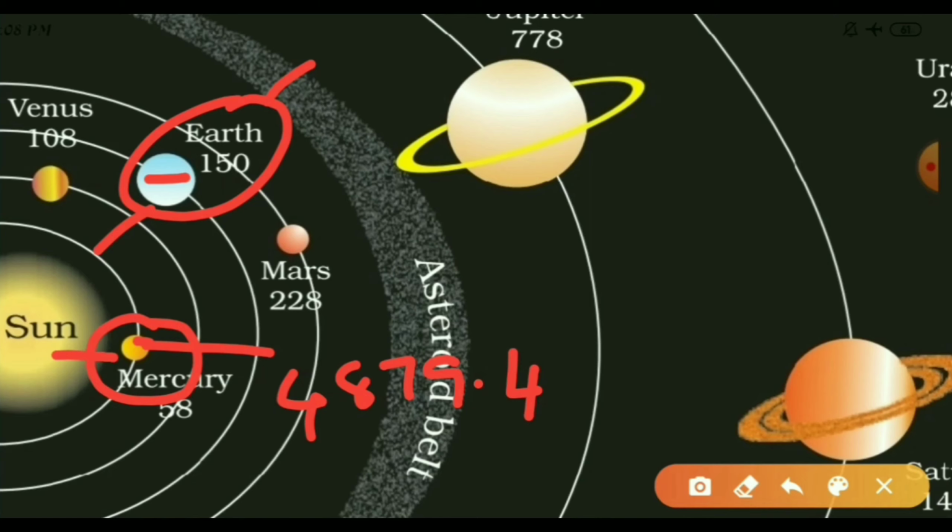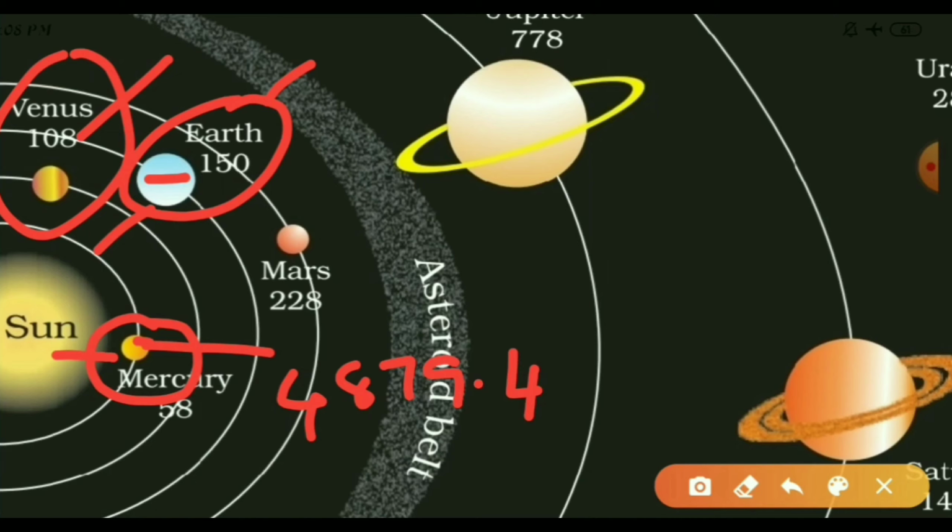Now let's discuss Venus. Venus is the second nearest planet to the Sun, and it takes 255 days to complete a revolution and 243 days to complete a rotation.